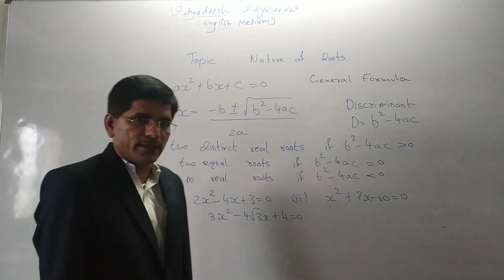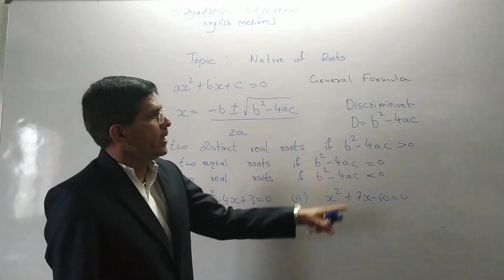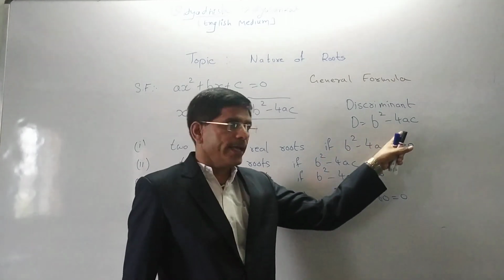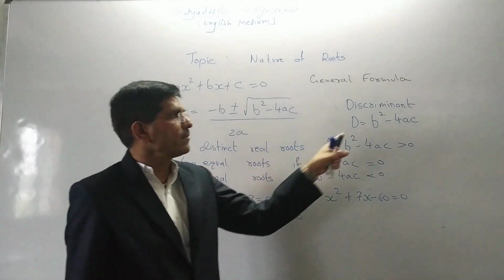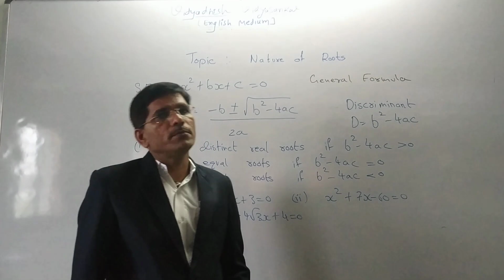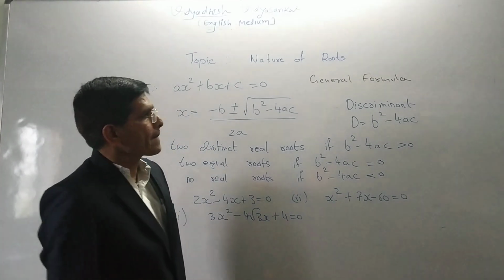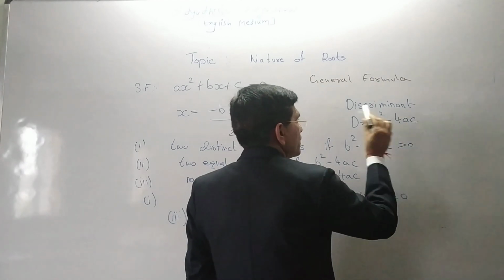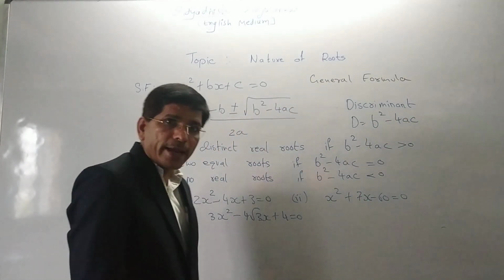So if a question is given, what do we have to put? The value of b from the question, the value of a from the question, and the value of c from the question. Now if we put D is equal to b square minus 4ac, it is called the discriminant.